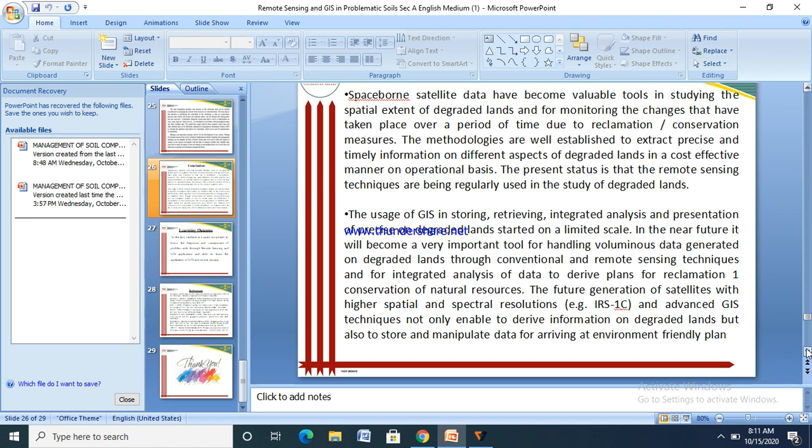The future generation of satellites with higher spatial and spectral resolution, such as IRS-1C, and advanced GIS techniques will not only enable deriving information on degraded land but also storing and manipulating data for arriving at environmentally friendly plans.